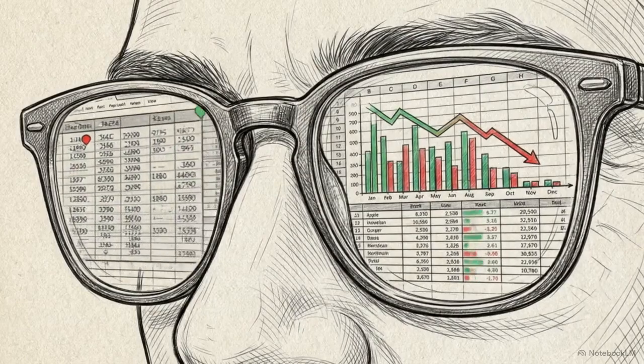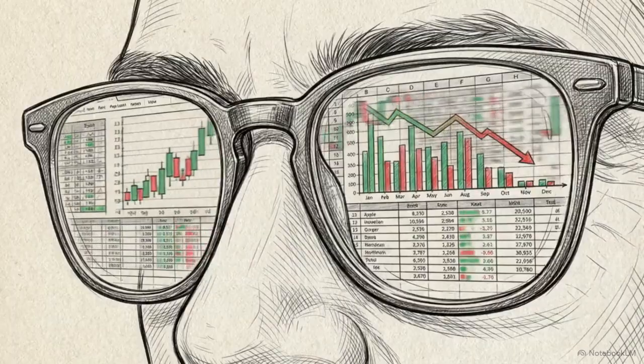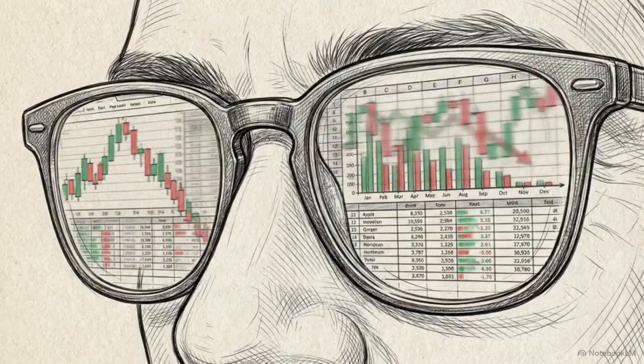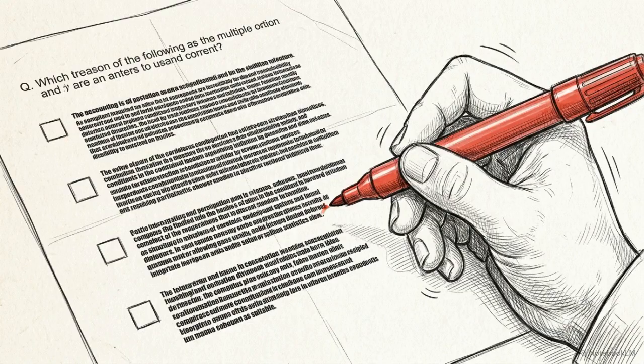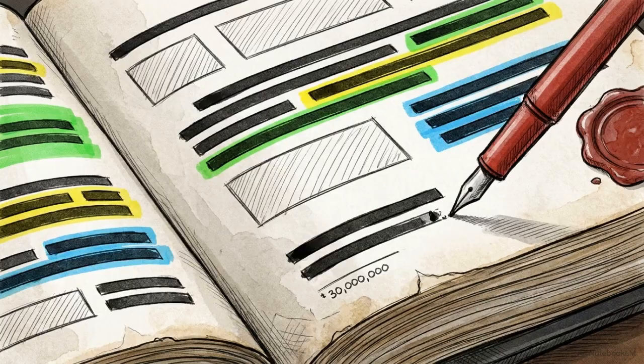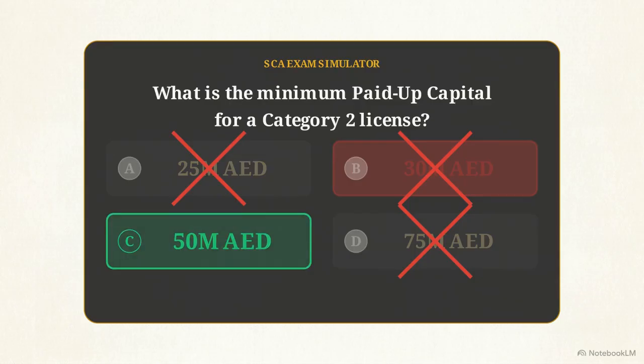Passing the CISI UAE Financial Rules and Regulations exam requires memorizing specific numbers, hard thresholds, and exact percentages. Broad conceptual understanding will leave you exposed. The examiners write questions designed to exploit slight misreadings of the rulebook. Your ability to recall precise figures is your only defense against these deliberate traps.